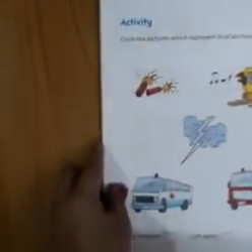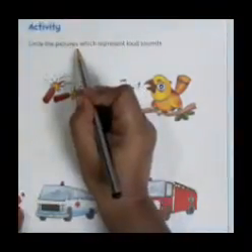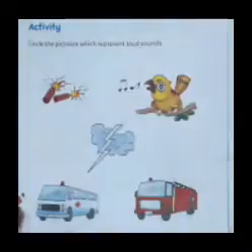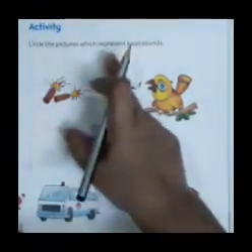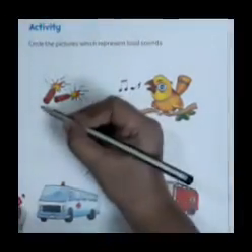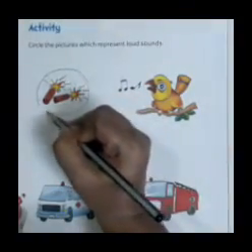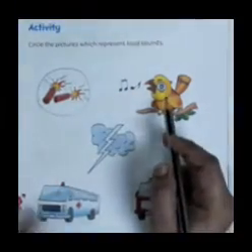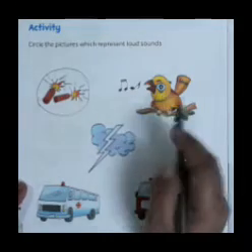Now turn to the next page, children. There is an activity here. Circle the pictures which represent loud sounds. Only the pictures which represent loud sounds you have to circle. These crackers, they represent loud sounds, so you have to circle crackers. This bird is singing, chirping, isn't it? It is a soft sound. You need not circle that.